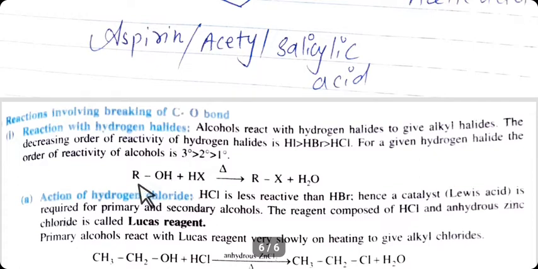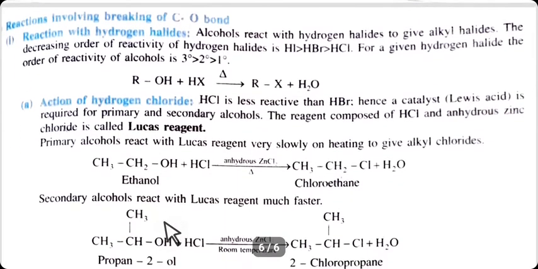Just see the general reaction. ROH, meaning alcohol, reacts with HX, meaning hydrogen halide. Both undergo heating and form RX, meaning alkyl halide, and water. As we are using three hydrogen halides here, HI, HBr, HCl, just take first HCl,